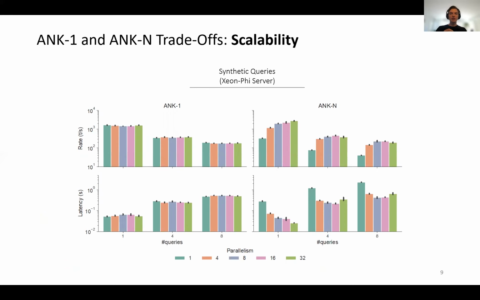Next, we turn our attention to the trade-offs between ANK-1 and the composite ANK-N, with a focus on the scalability of the latter. In this experiment, we use synthetic queries so that we can find the maximum throughput sustainable by each technique. The first column shows the performance of ANK-1, and the second the performance of ANK-N for 1, 4, and 8 concurrent queries, shown in the x-axis, and different degrees of parallelism shown as differently colored bars. Since ANK-1 is not based on native operators, it cannot be parallelized as transparently by the SPE, and its performance remains unchanged regardless of the parallelism degree of the SPE. On the other hand, ANK-N can be scaled transparently, which is evident by its increased performance when the parallelism increases until it saturates. In general, ANK-N outperforms ANK-1 for higher degrees of parallelism.